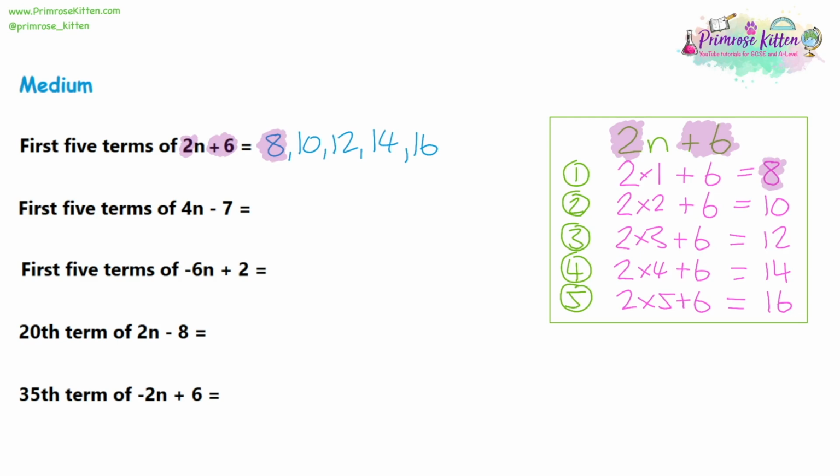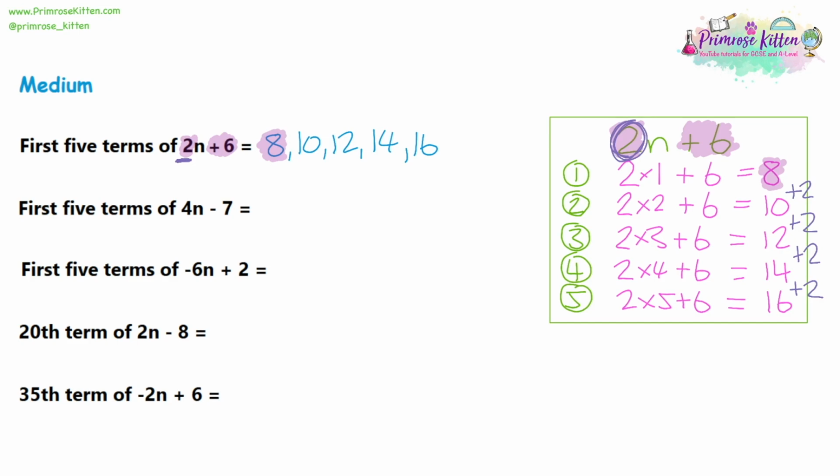The next thing I want to point out is this sequence is going up by 2, and you actually have a 2 in the sequence name. It's 2n plus 6. So the number on the n term is the same as what we're going up by every single time. So let's try this with question 2.